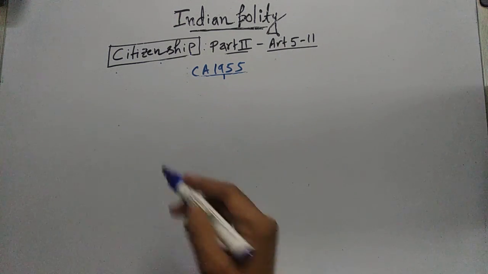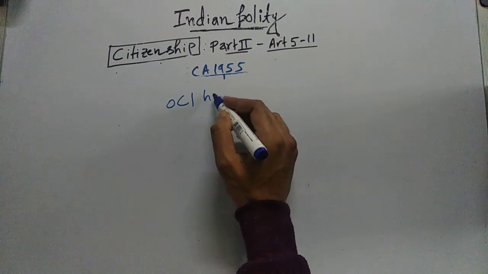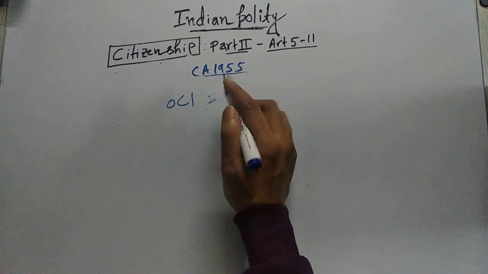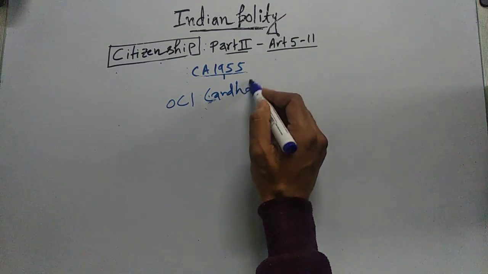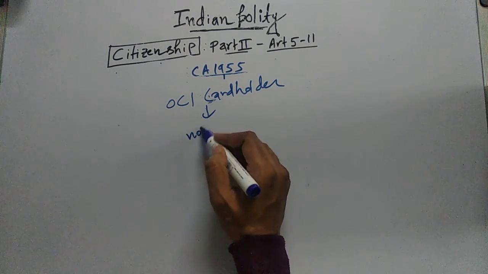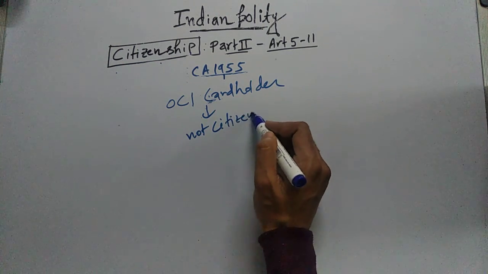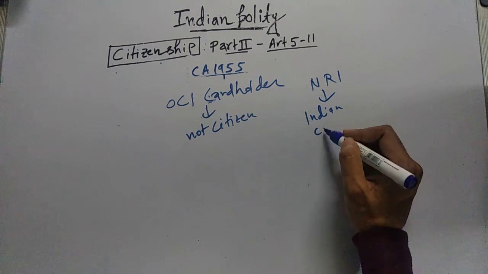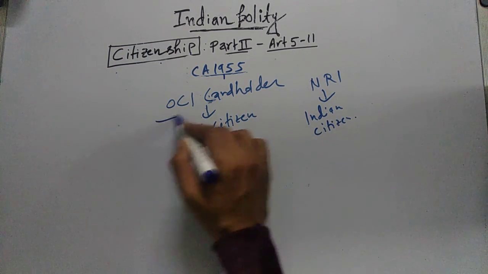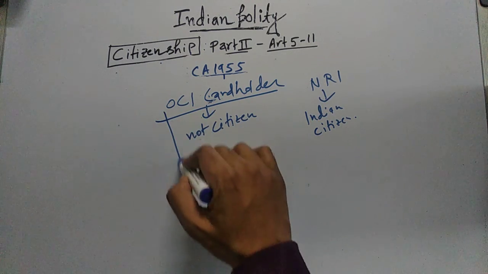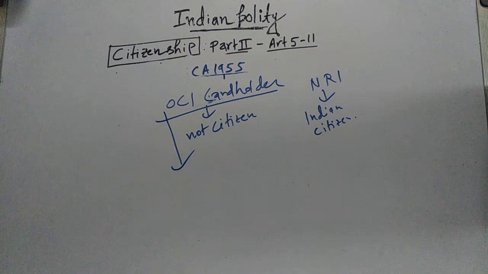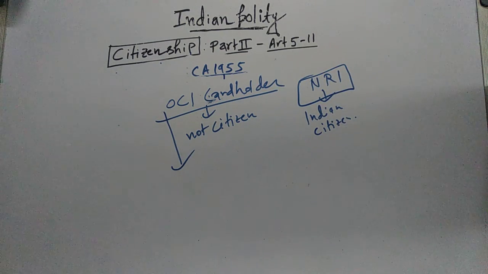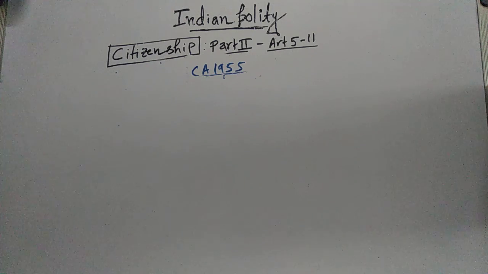And in this context, let me tell you one thing: OCI, Overseas Citizen of India Card Holder, is not an Indian citizen, but a non-resident Indian, that is NRI, is an Indian citizen. And I have told you that an Overseas Citizen of India Card Holder can become an Indian citizen, but an NRI is already an Indian citizen.